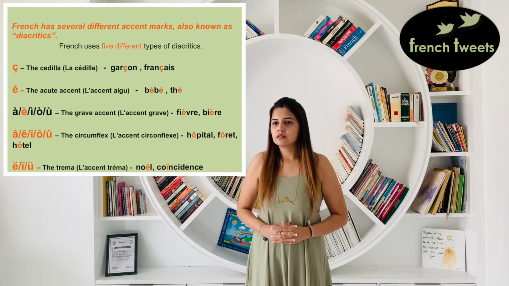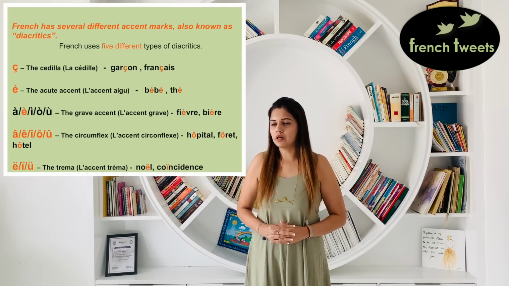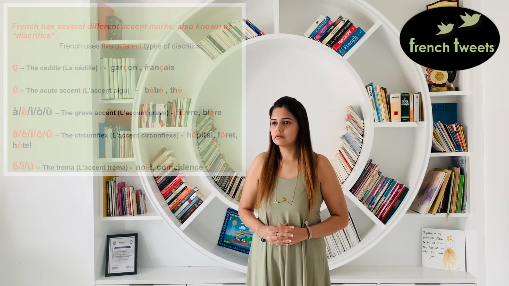The last one is the trema, l'accent tréma. It's put on the second vowel of the word just to denote that both the vowels need to be pronounced separately. Noël, coïncidence. Now let's begin with the vowel sounds.